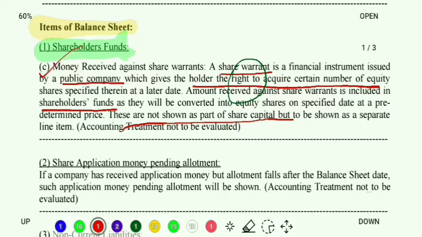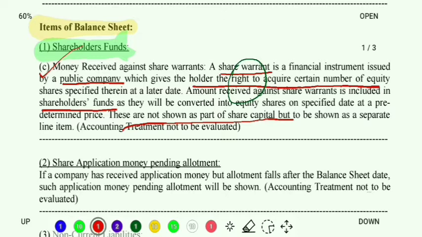Share capital is which subheading? It is subheading number A. It is not to be included there. The money which is received against the share warrants will be shown as a separate subheading, and that is why we show it as subsection C, specifically as money received against share warrants, on the equity and liabilities side of the balance sheet.